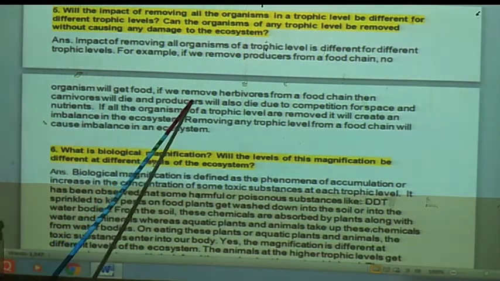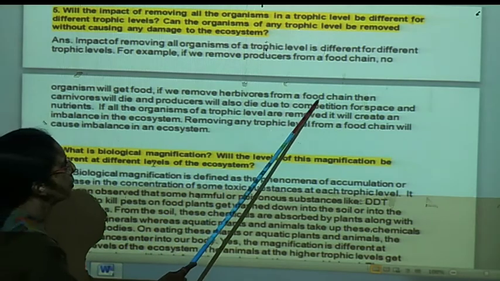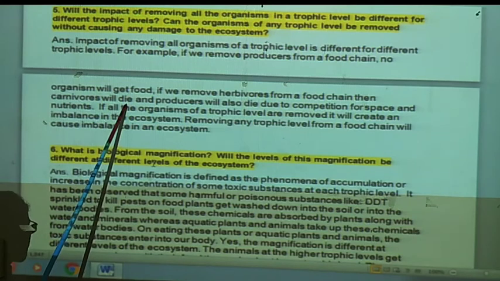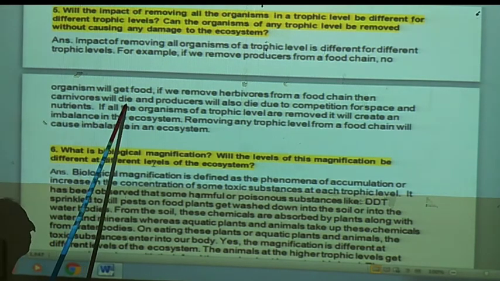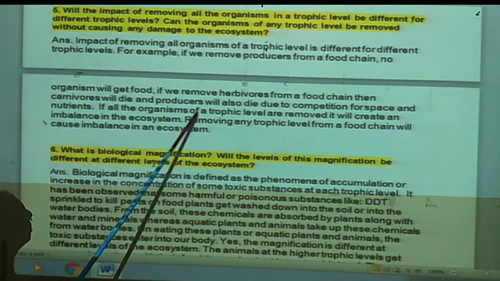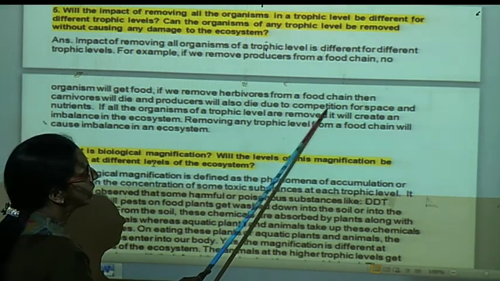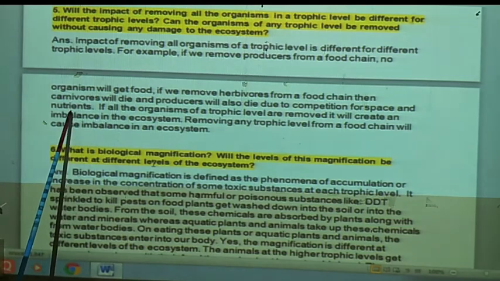If we remove the herbivores from a food chain, then the carnivores will die because they will starve, as they will not have their food, and the producers will also die due to competition for space and nutrients.